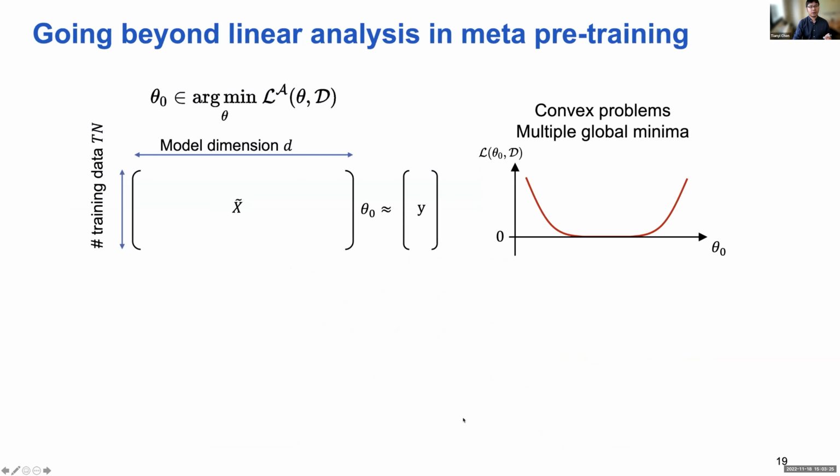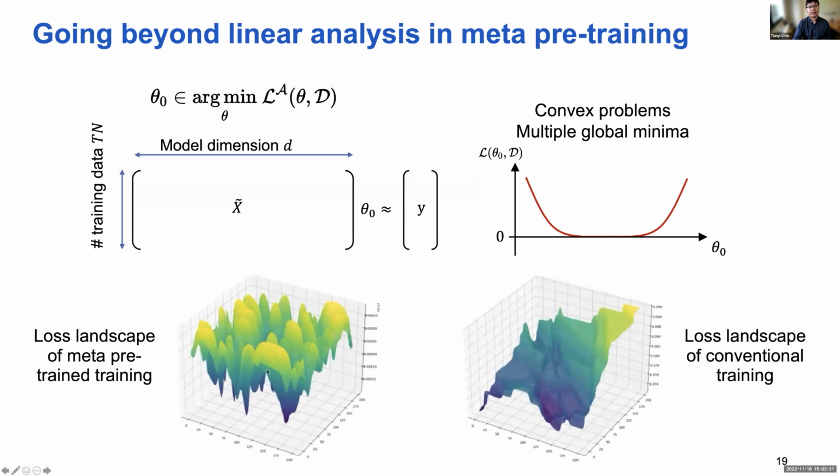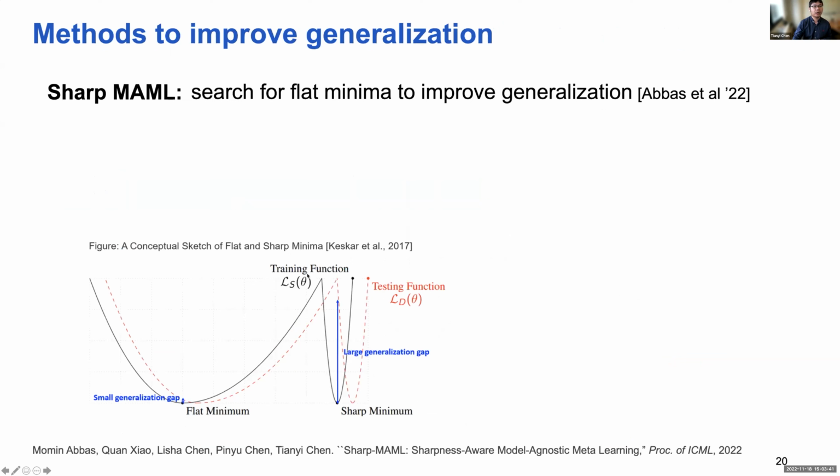We do not have time to talk about the case going beyond the linear case, but the key message here is that in the nonlinear case, the landscape of the loss function is much more involved than in the linear case, not like this convex shape. It has many local minima. The way we tackle this problem is that we want to find minima that have a flat region around the minimum, and it has been observed empirically that those flat local minima can generalize well. If you are interested, you can look at this paper for details.